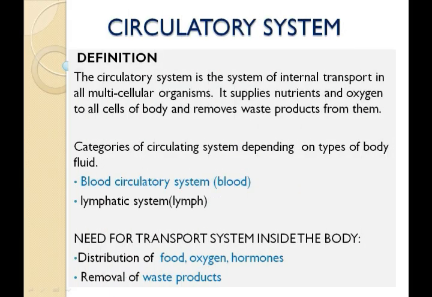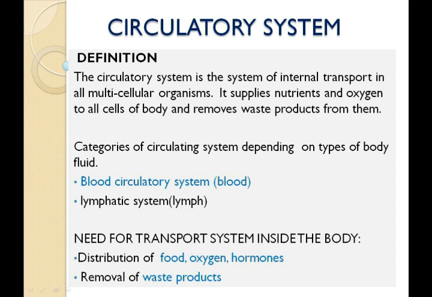So first let us have an idea about what the circulatory system is. You can refer to the circulatory system also as the transport system of our body. As we all know, human beings are multicellular complex organisms.